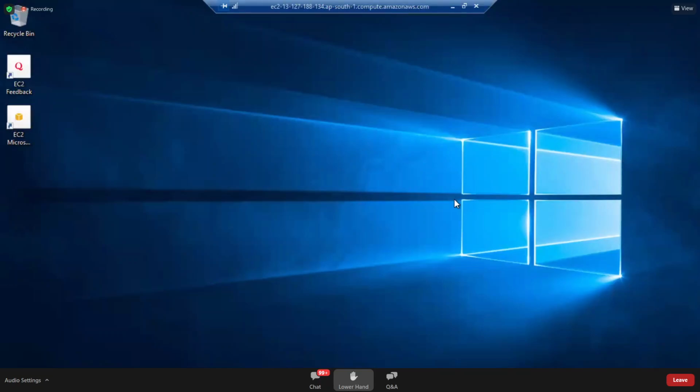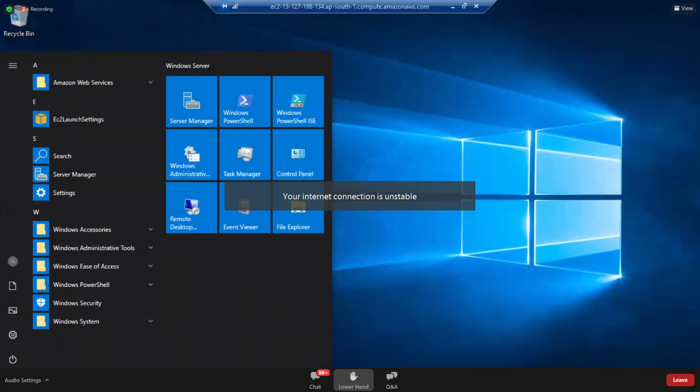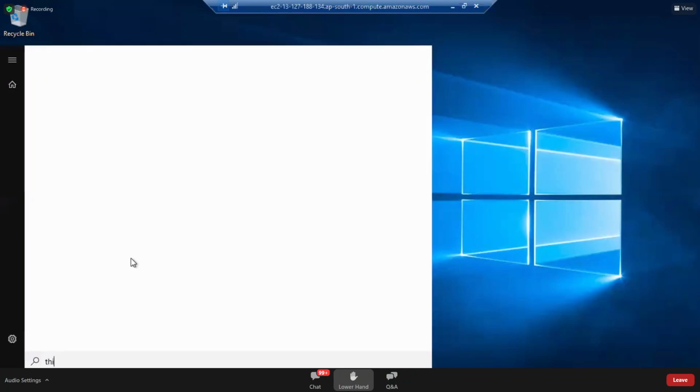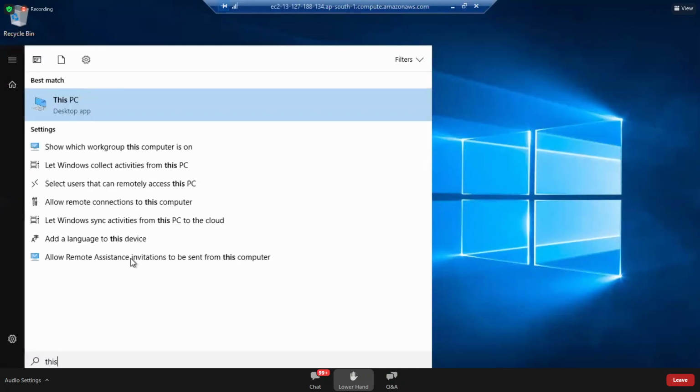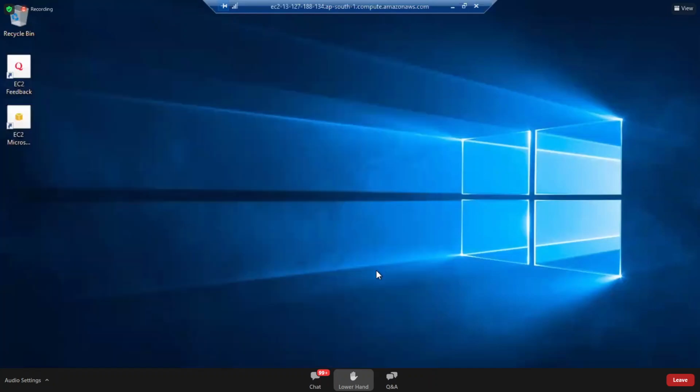What is the RAM of this particular machine? Go to This PC, Properties.